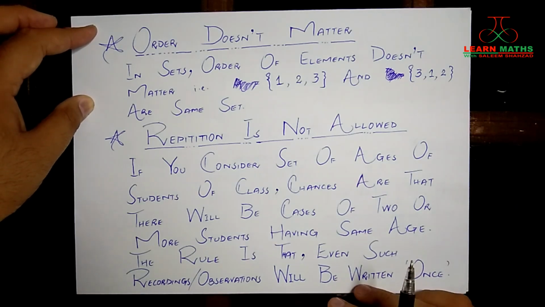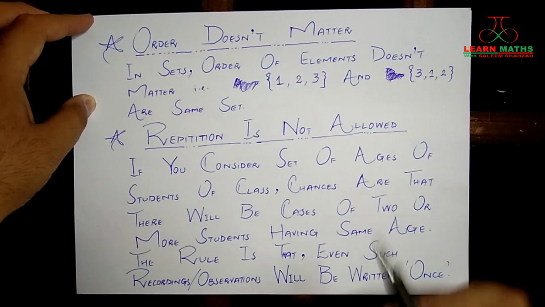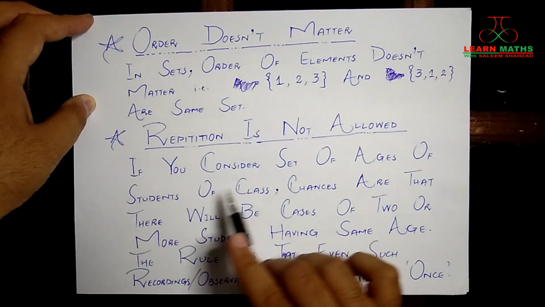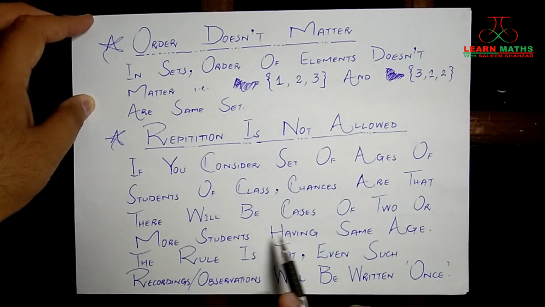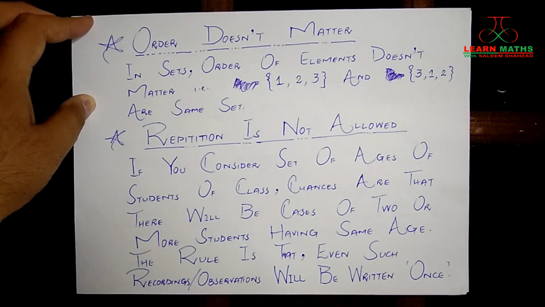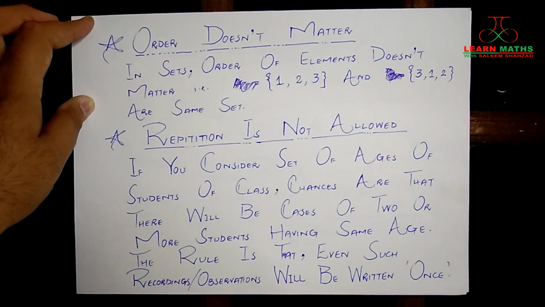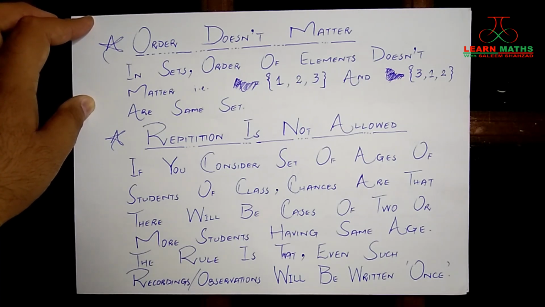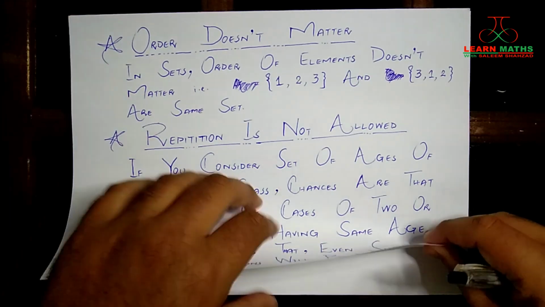Okay, the second important characteristic is that repetition is not allowed. I have given you an example here. If you consider the set of ages of students of a class, chances are that there will be cases of 2 or more students having the same age. This is quite possible. The rule is that even such recordings or observations will be written only once. Okay, if you have 3 students of age 12, you are not going to write it like 12, 12, 12. No, it will be written only once. So this is also a characteristic of sets.